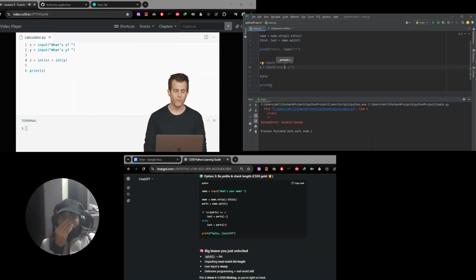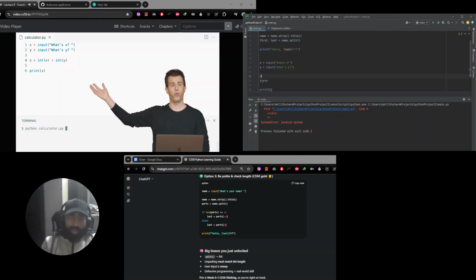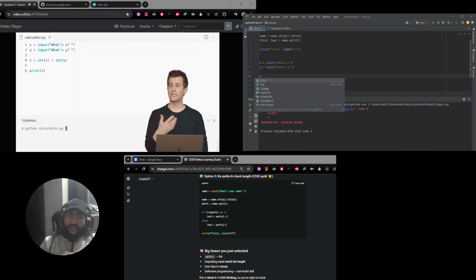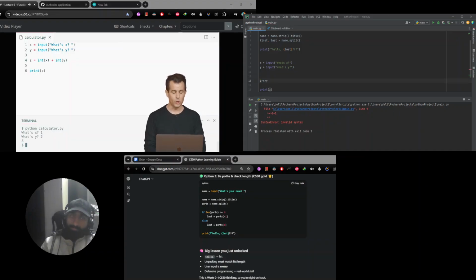So if I now go back to my terminal window and run Python, and let me show you another trick. Calculator is kind of a long word. It's a little tedious to type. Notice what I can do in my terminal window, in a command line interface in general. If I start typing CAL for calculator, I can actually hit tab to finish my thought. So autocomplete is possible in a terminal window like this. Type the first letter or few letters, and then boom, with tab, it'll finish your thought for you. Or you can go back in your history like I did with the up and down arrows. Let me go ahead and execute this. What's x? 1. What's y? 2. And there we go.